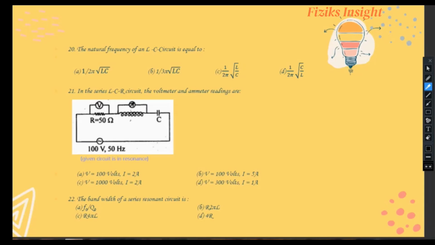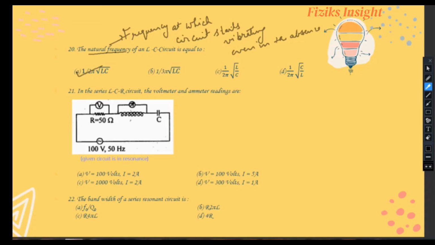The natural frequency of LC circuit is, the correct option is A part. Now how is natural frequency defined? Natural frequency is a frequency at which the circuit starts vibrating even in the absence of damping force. It is also called eigenfrequency.